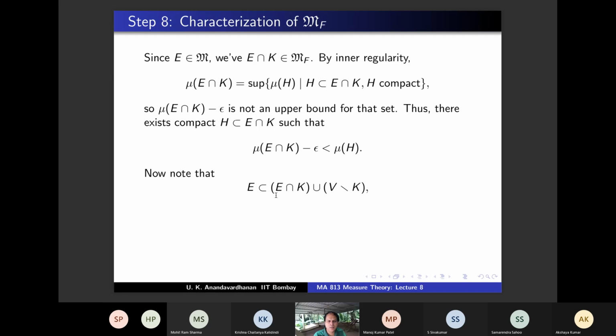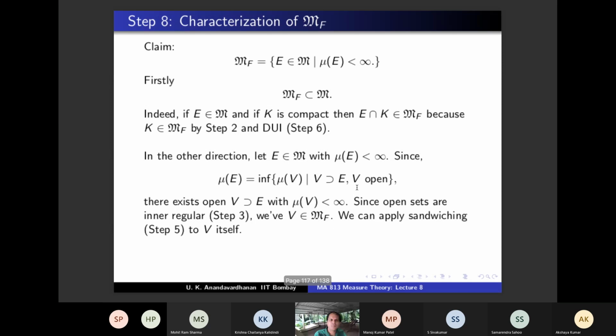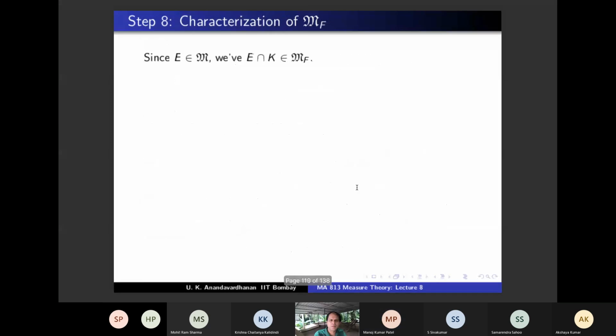E is contained in (E intersection K) union (V minus K). Correct, no? If an element belongs to K, then of course it belongs here. If it is outside K, then it belongs here because E is contained in V, right? Yes. E is contained in V.